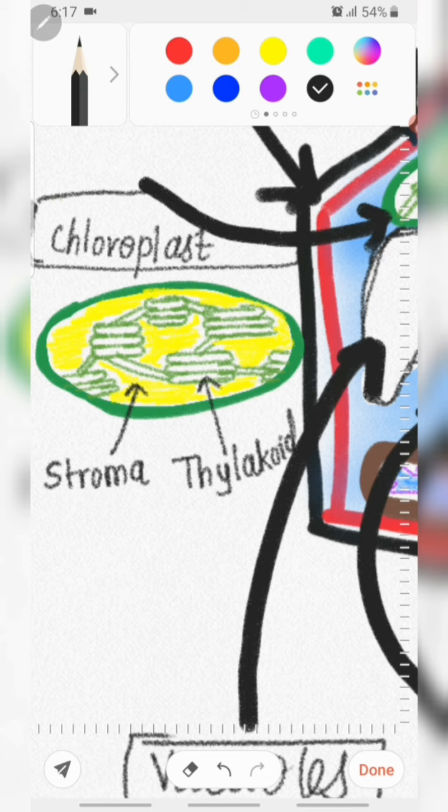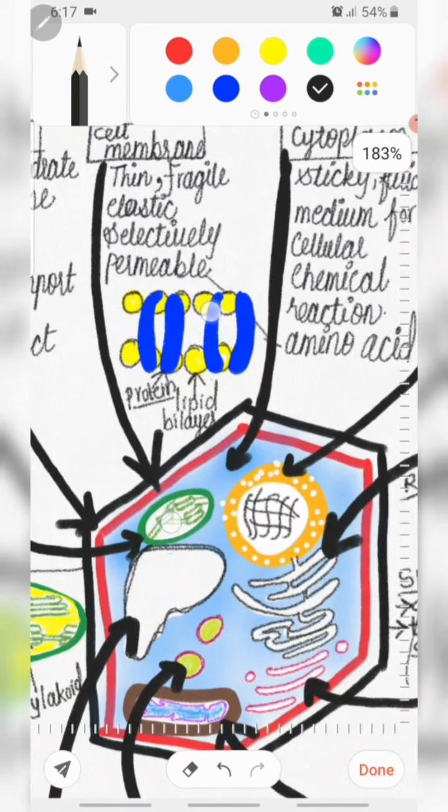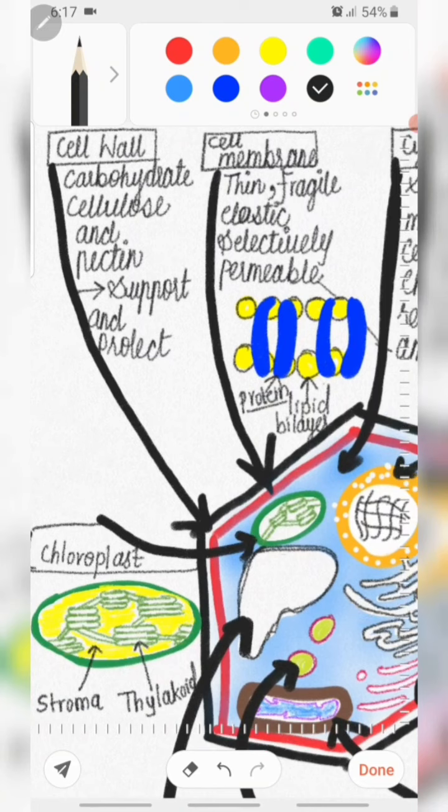So in our whole chapter we have discussed the different organelles of the cell. Here is a summary of the whole chapter. First we discussed the cell wall. The cell wall is made up of carbohydrate, cellulose and pectin, and its function is to support and protect the inner membrane of the cell.